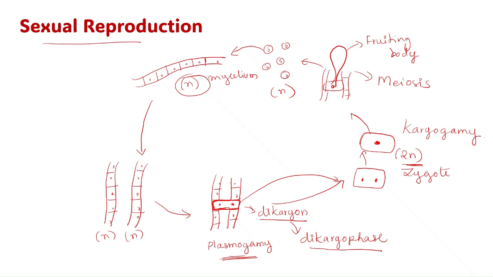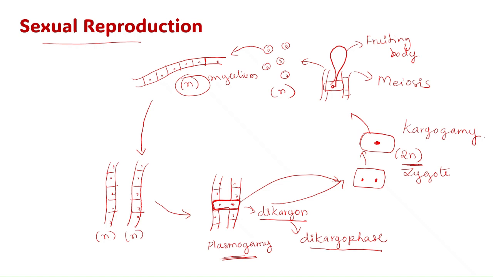Let's see again. A mycelium is a parental body which is haploid in structure. For sexual reproduction, it needs two mycelia. When they come closer, one cell from each mycelium gets close, and here plasmogamy occurs, meaning the protoplasm or cytoplasm of each cell gets fused. The process is called plasmogamy. Here two nuclei are in one cell. That stage is called the dikaryon stage and the process is called dikaryophase.